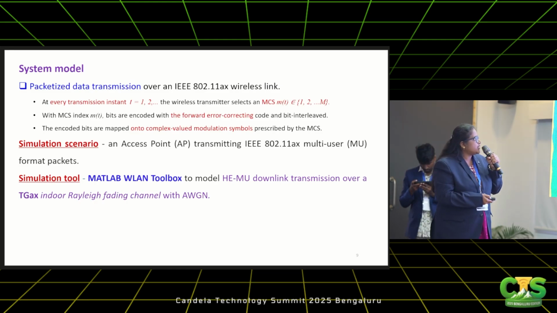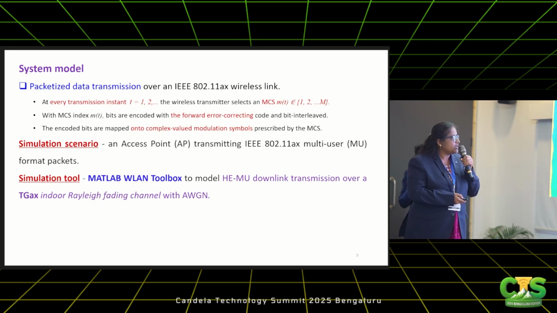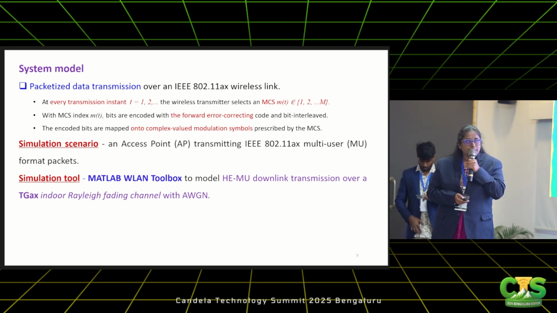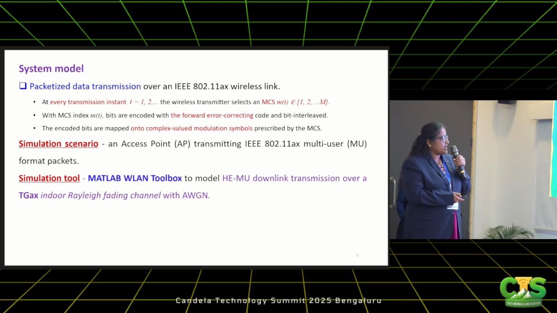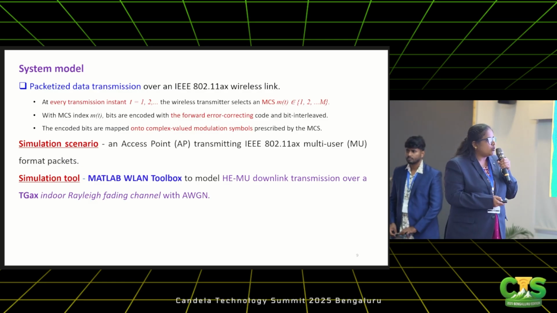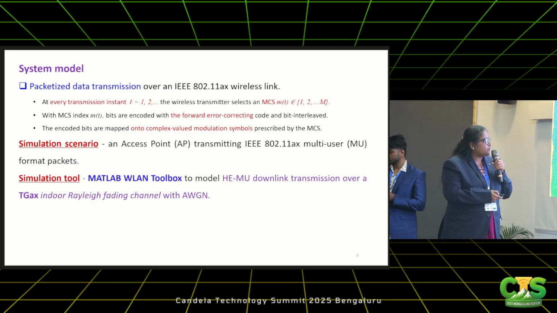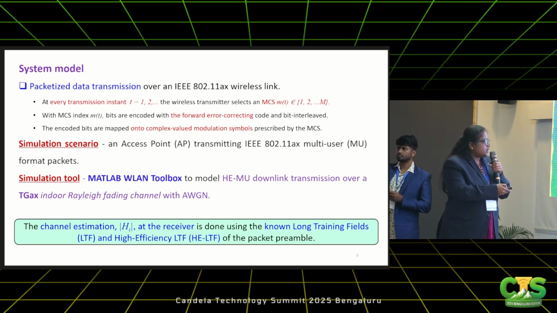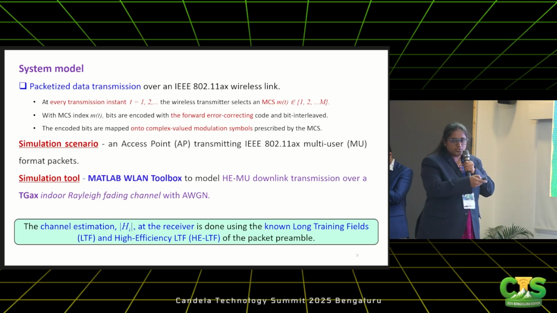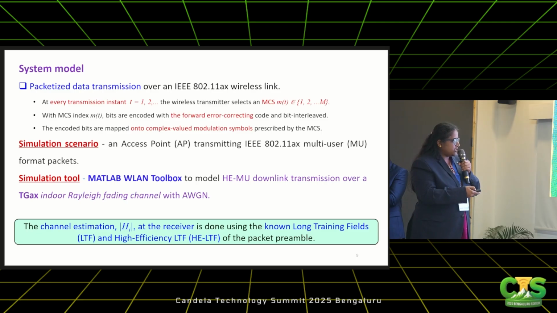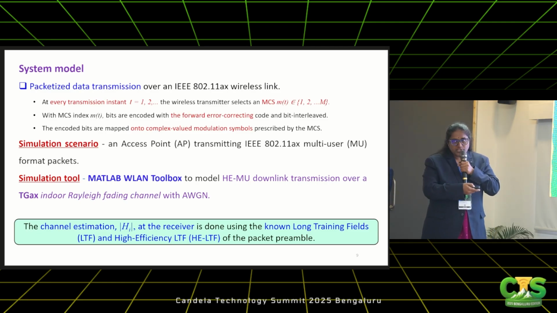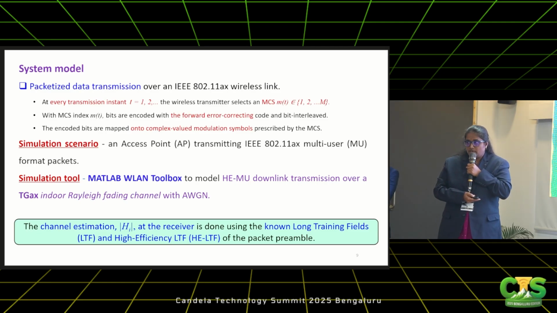Coming to the system model, I consider packetized data transmission over an 11ax link. At every transmission instant, the wireless transmitter selects an MCS M(t). The simulation tool is as I have told. And we have modeled HE MU downlink transmission over a TGax indoor Rayleigh fading channel with AWGN. For channel estimation, as I told, we have used L-LTF to estimate the channel at the beginning of the packet, and also used HE-LTF, that is a mid-amble supported by 11ax, to estimate the channel while the packet is being processed.